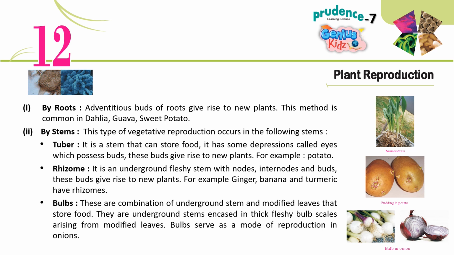For example, potato. Rhizome. It is an underground fleshy stem with nodes, internodes, and buds. These buds give rise to new plants. For example, ginger, banana, and turmeric have rhizomes. Bulbs. These are a combination of underground stem and modified leaves that store food. They are underground stems encased in thick fleshy bulb scales arising from modified leaves. Bulbs serve as a mode of reproduction in onions.